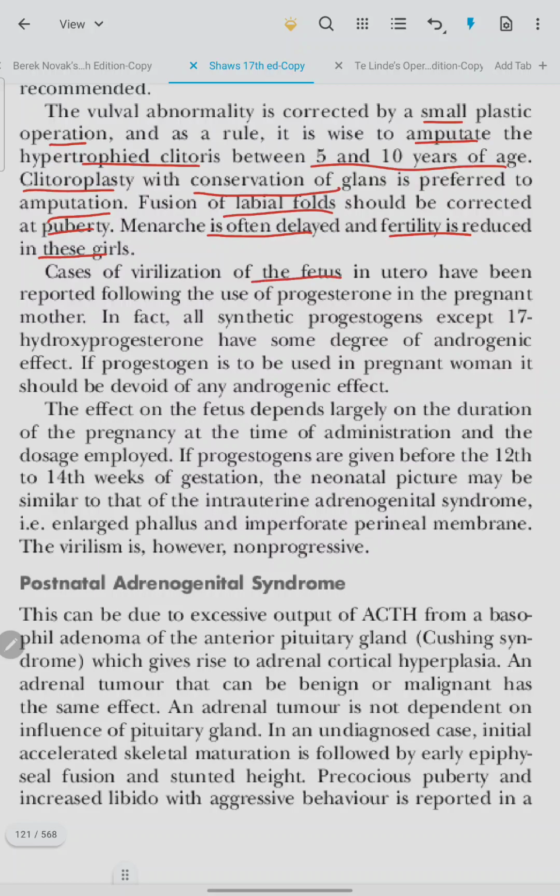Cases of virilization of the fetus in utero have been reported following the use of progesterone in the pregnant mother. In fact, all synthetic progesterones except 17-hydroxyprogesterone have some degree of androgenic effect. If progesterone is to be used in pregnant women, it should be devoid of any androgenic side effect.